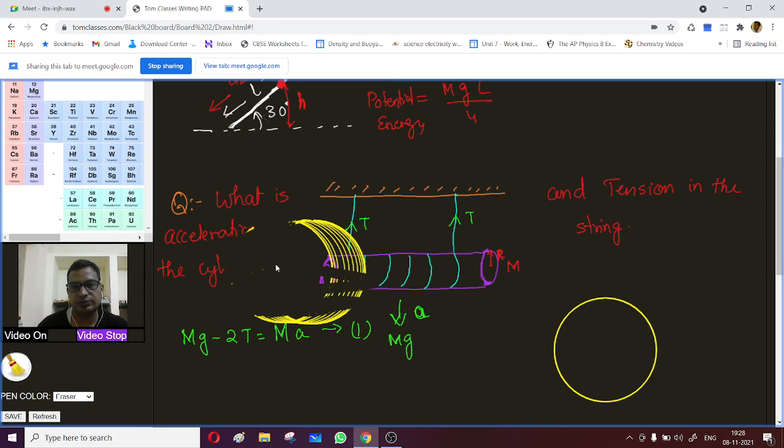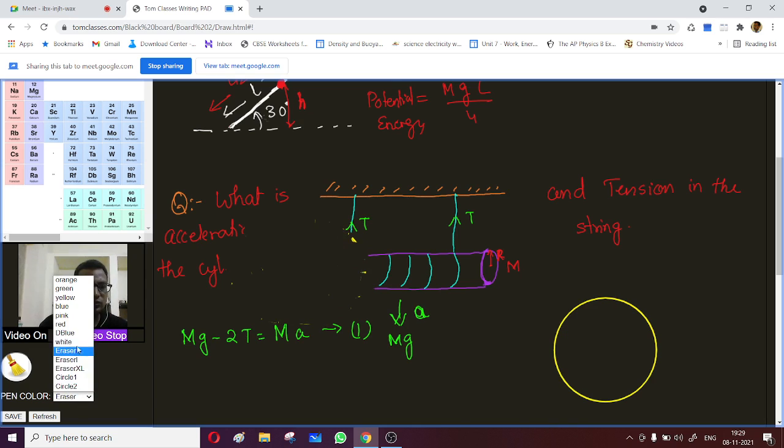So this is the cylinder, and let this be the thread which is over here. Now, the acceleration of the cylinder.